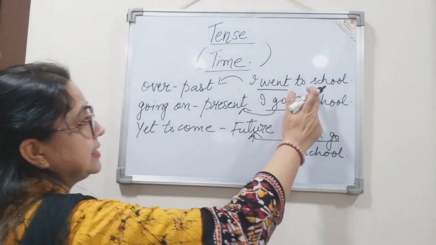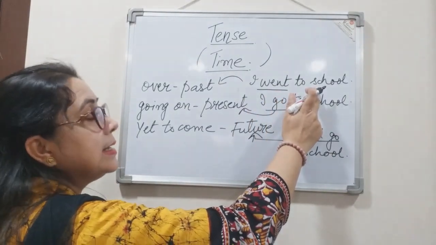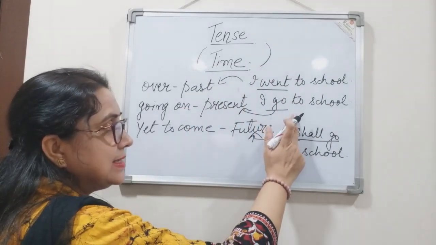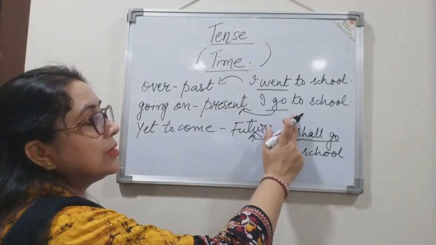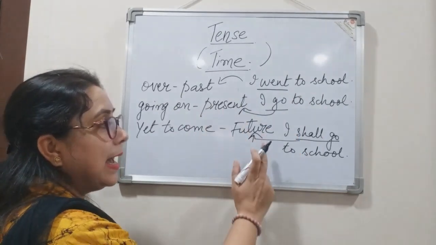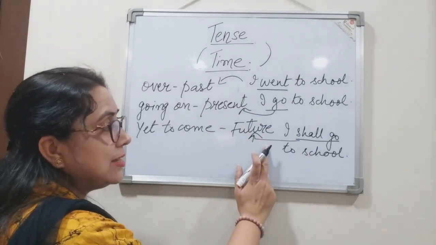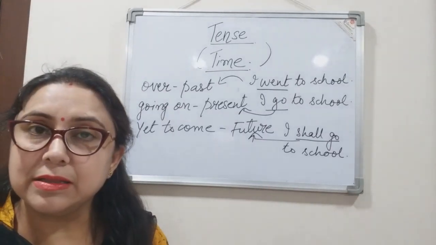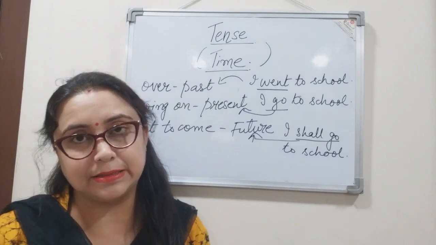So, this sentence, I went to school, can be said to be in past tense. In the second sentence, I go to school, the verb can be said to be in present tense. And the third sentence, I shall go to school, the verb can be said to be in the future tense.